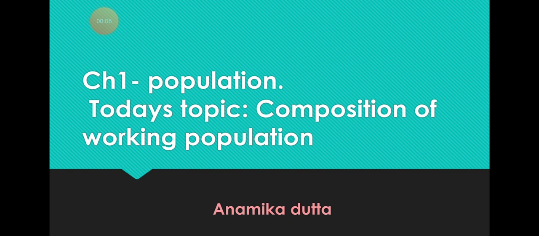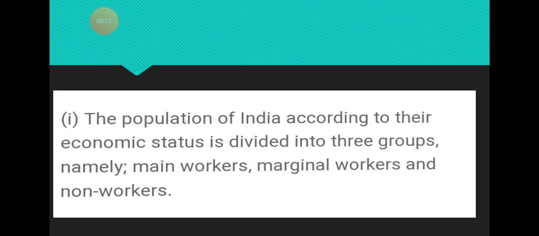It is a part of population composition from the first chapter. Today we are going to discuss the working population and the non-working population. Now if we divide the population according to their economic status, we will find there are three distinct groups: the workers and the non-workers.